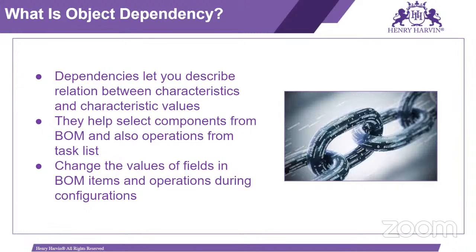And based on the customer only, we can manufacture this variant configuration, because our customer will give the order in the form of variant. For example, suppose one customer wants the car red with the automatic gears. Another customer wants yellow. So this kind of thing we have to maintain in the BOM. And whenever we get the sales order, the customer requirement is there. Based on that, the production team can produce the material. So change the values of fields in BOM item and operation during configuration.